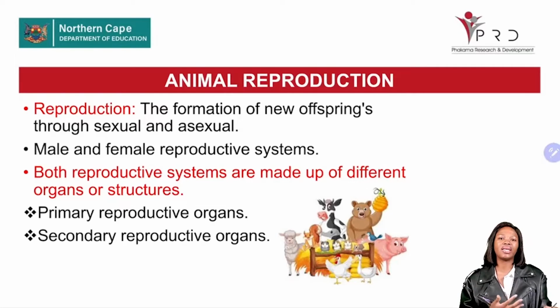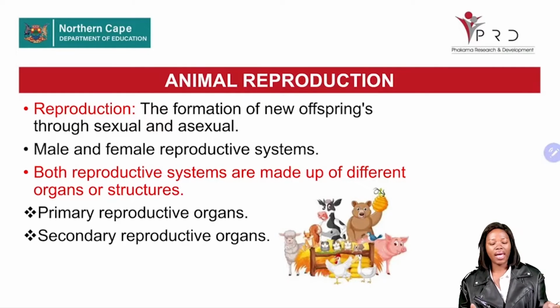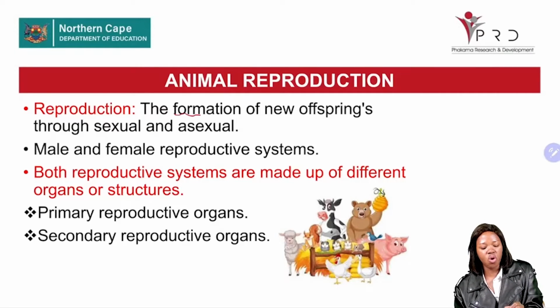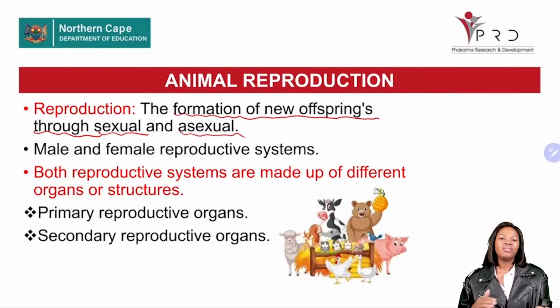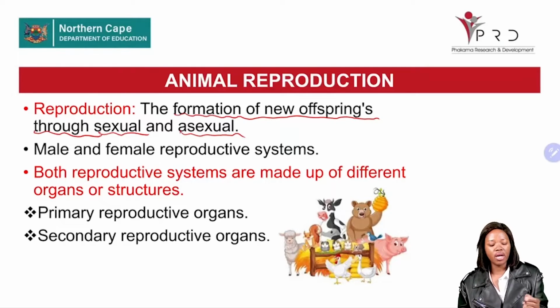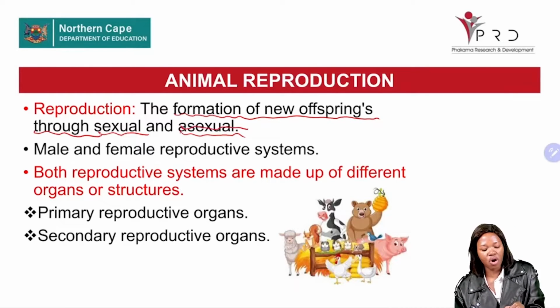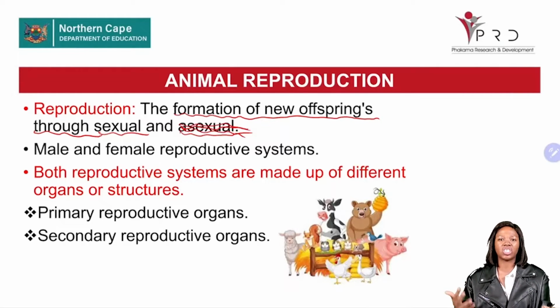Firstly, you need to understand the definition of animal reproduction: the formation of new offspring through sexual and asexual reproduction. But because we are dealing with animals, this reproduction will only occur through sexual reproduction, meaning we are excluding asexual reproduction.